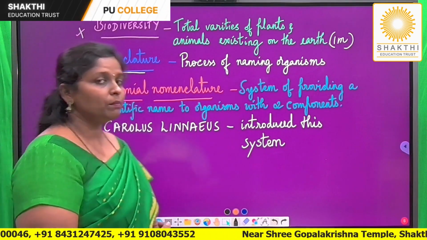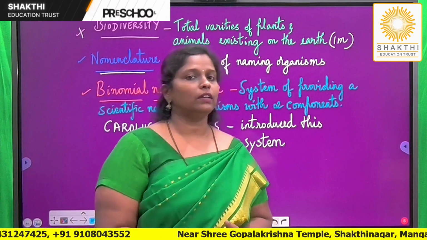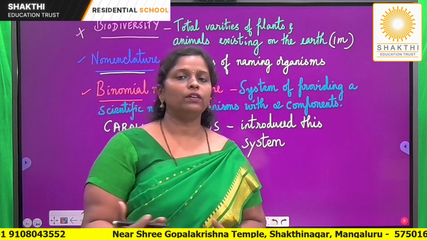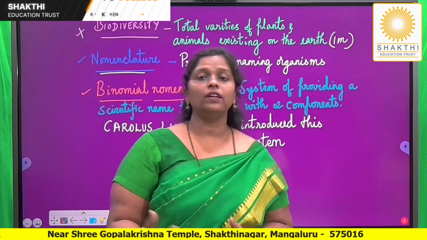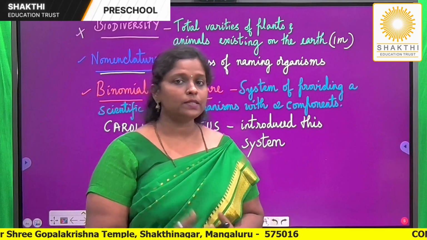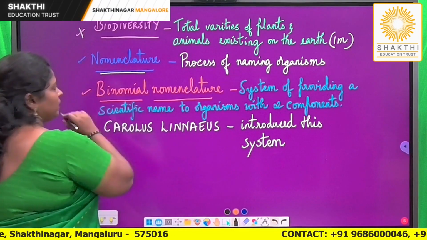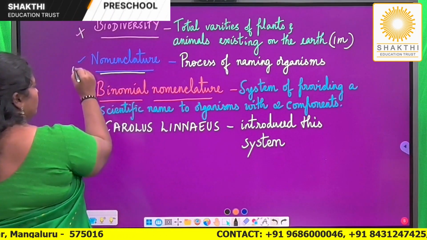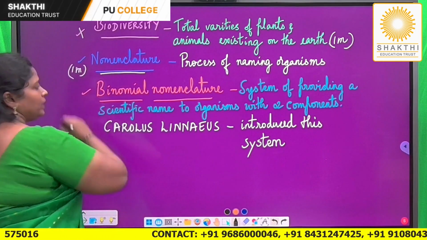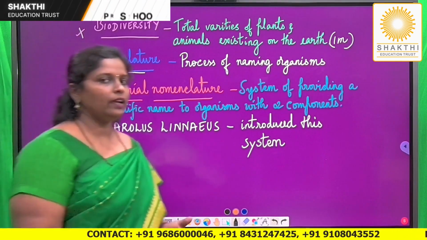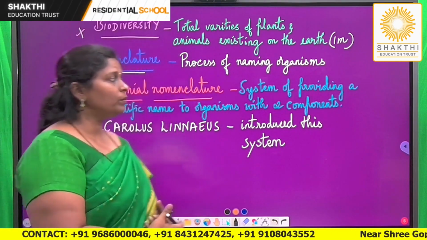Next important terminology which you have to know is nomenclature. Nomenclature is a simple system of naming an organism. A name is given to every organism so that the study of that organism or that plant becomes easy. This system of naming is called nomenclature. This is also important for 1 mark: define nomenclature.